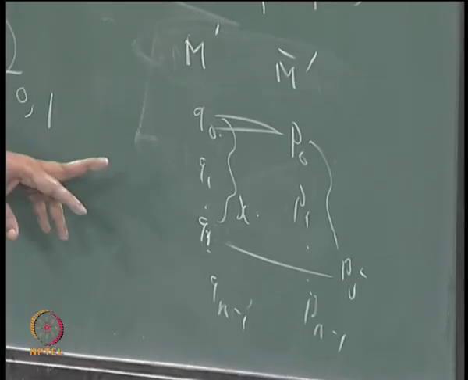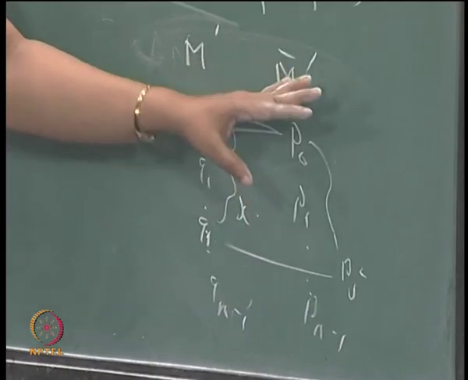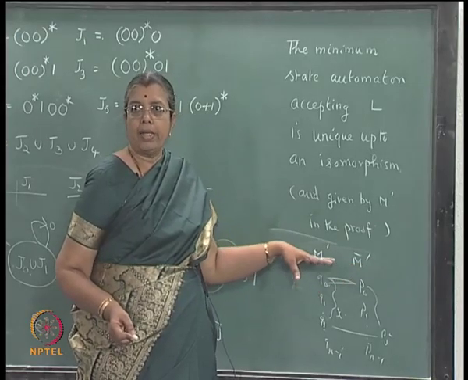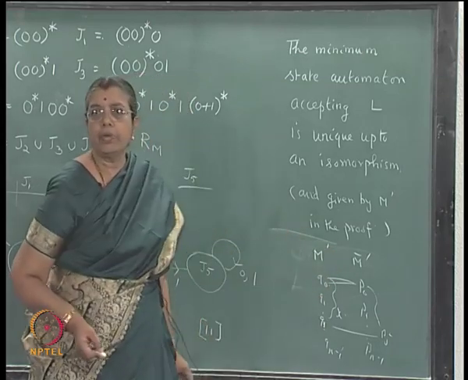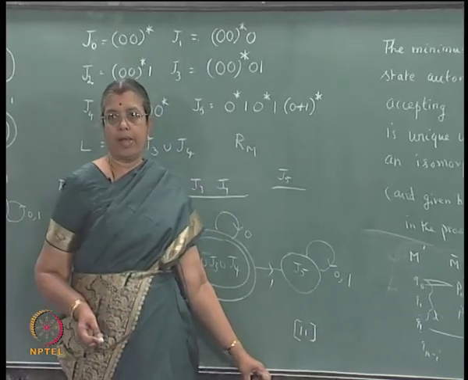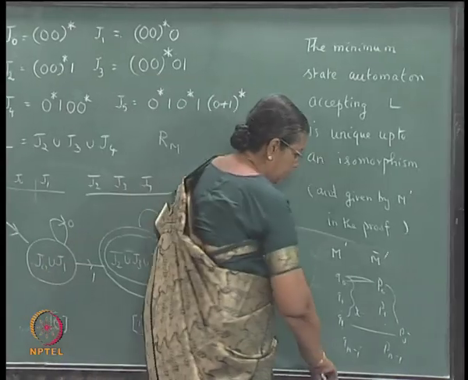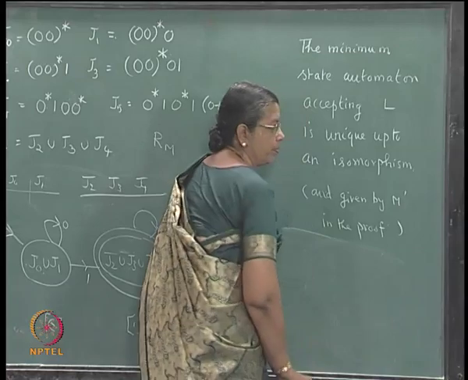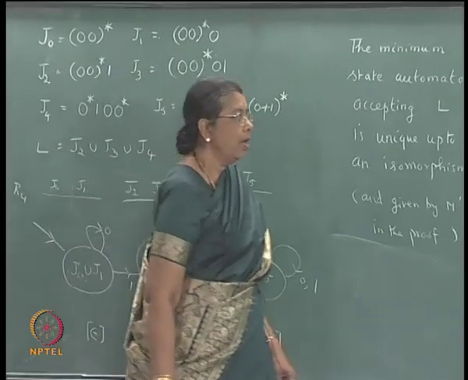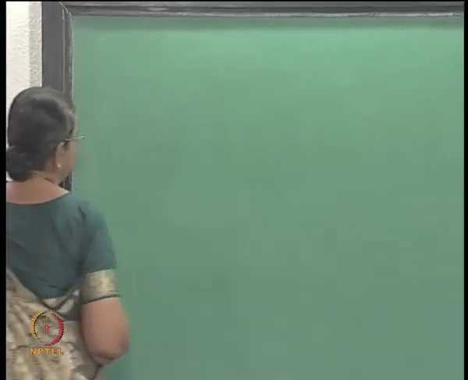You are making a correspondence between the states of M' and M bar', and this is consistent because they are all defined due to the equivalence classes of RL. Okay. So, the minimum state automaton is unique up to an isomorphism. Now, we learn a few more definitions. I will use that example again.